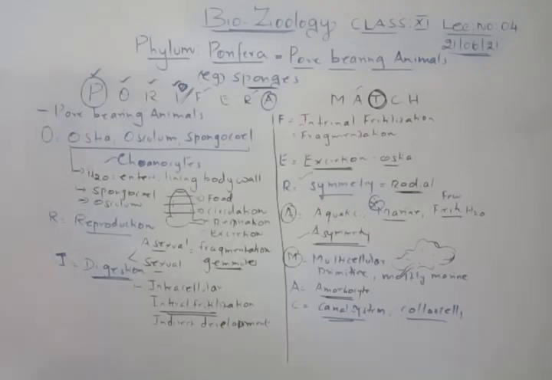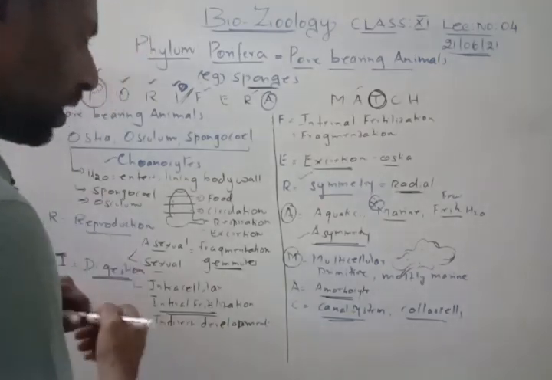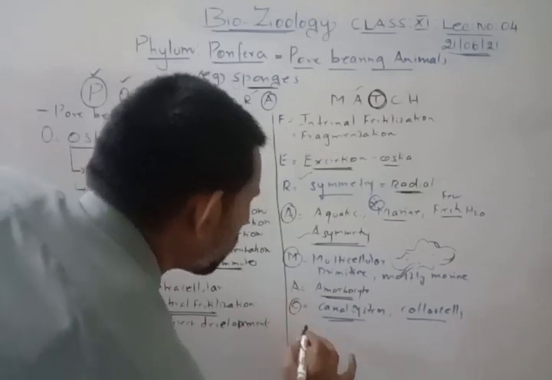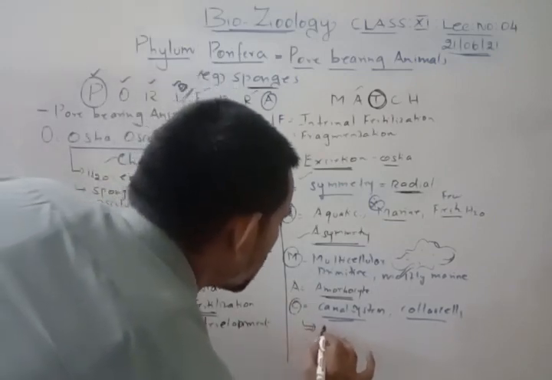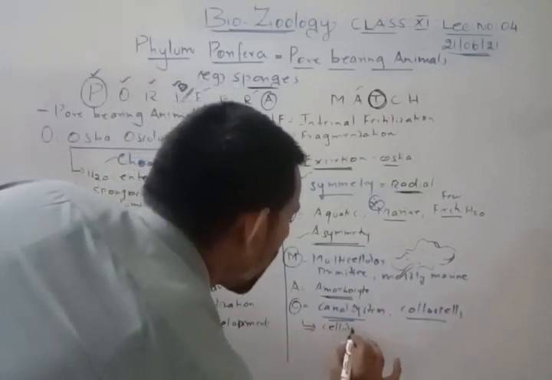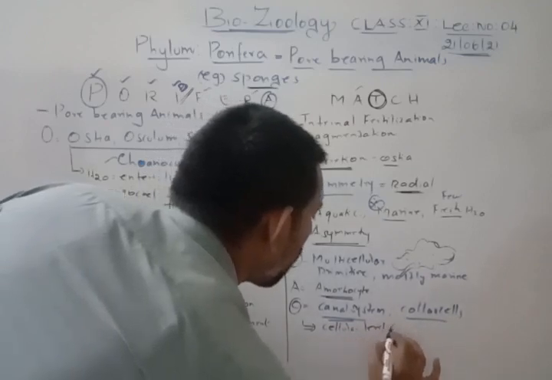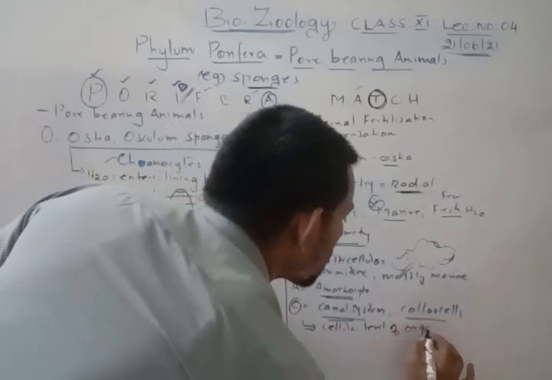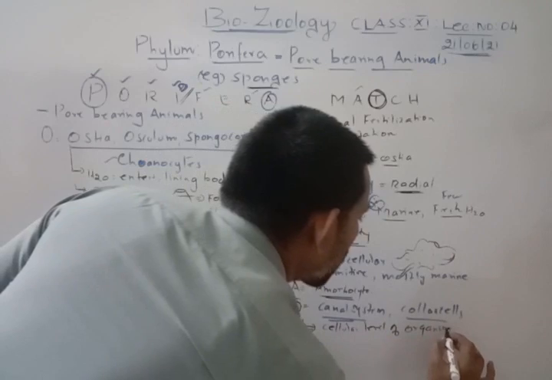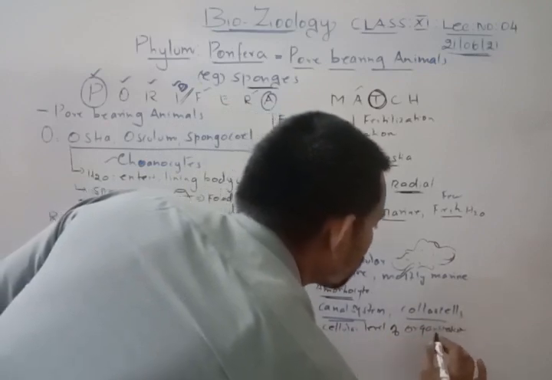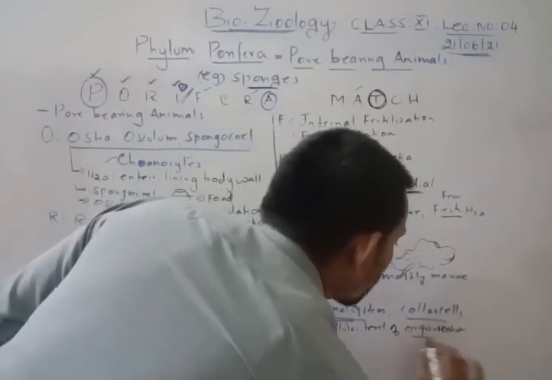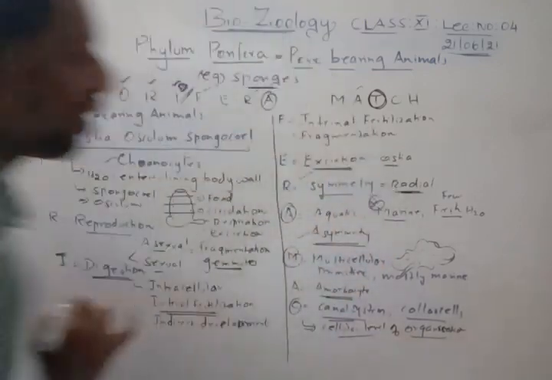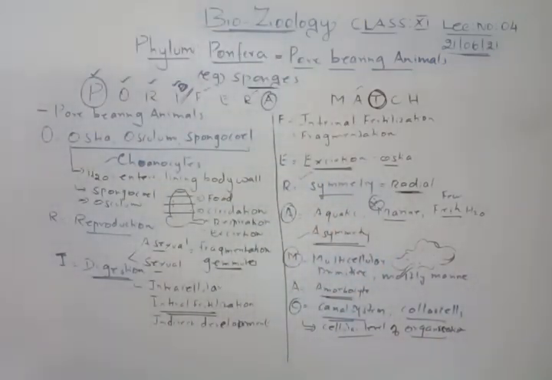And one more thing you remember for C, please remember this. Whenever you remember C, this is cellular level of organization. Cellular level of organization. Very important. So cellular level of organization, whenever you remember C.